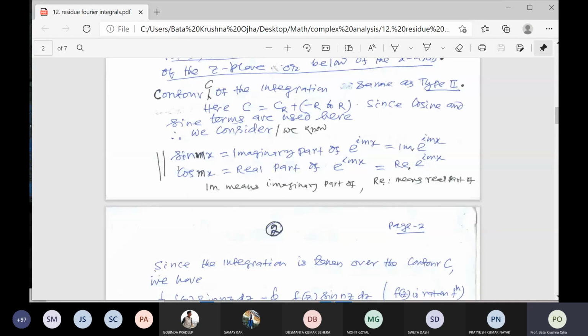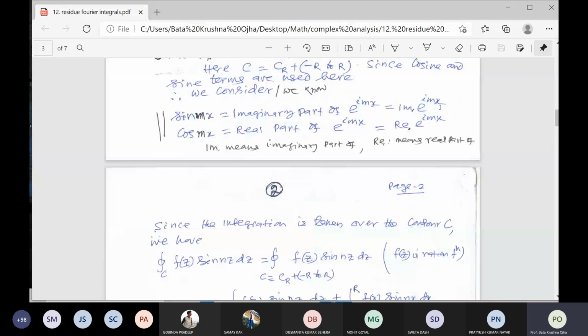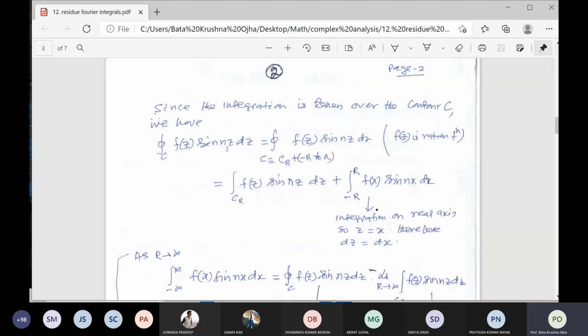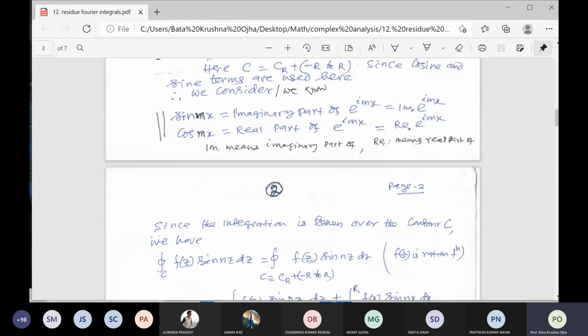So if m is equal to 1, sin x is the imaginary part of e to the ix. For sin 2x, it is the imaginary part of e to the 2ix, like that. According to the question, you have to take either the imaginary or real part of e to the imx, for different values of m.